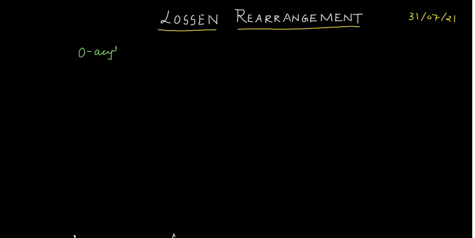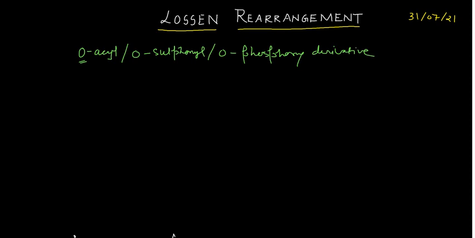So what are the important features associated with this Lossen rearrangement? You can have your O-acyl, or your O-sulfonyl, or O-phosphoryl derivative of hydroxamic acid.